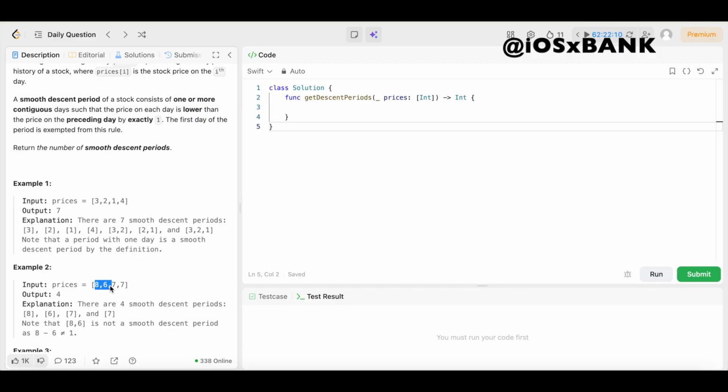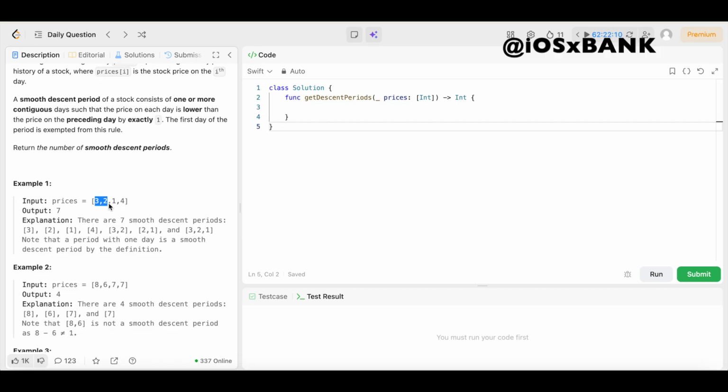Whereas right here, 8 and 6, that's not exactly 1. That's 2, right? 6 is 2 less than 8. We need it to be 1 less than 8, right? Where up here you can see each preceding smooth period, each day is decremented by 1 exactly, right? It's not 2, it's not 3, it's 1.